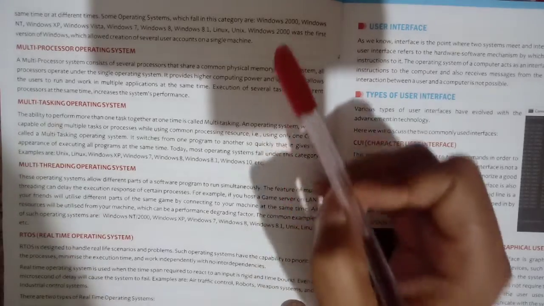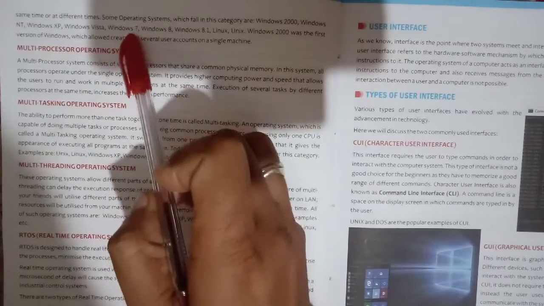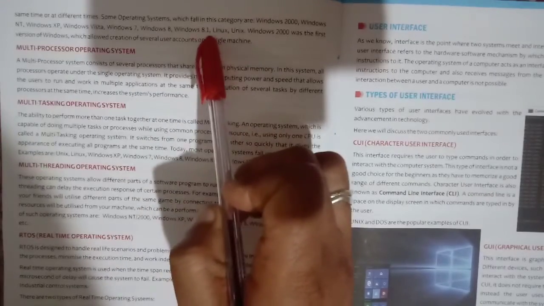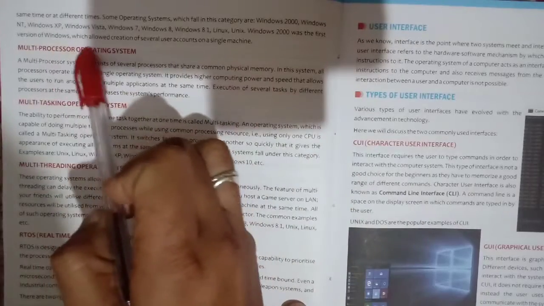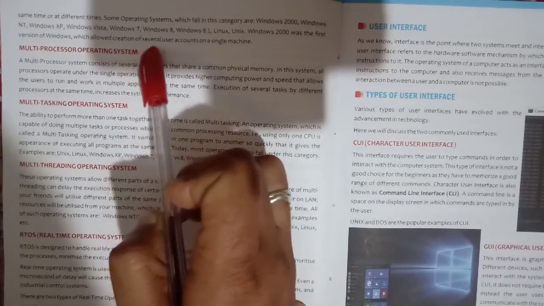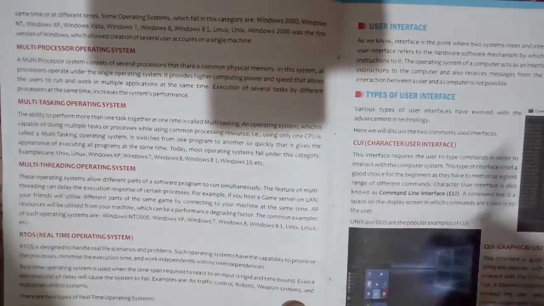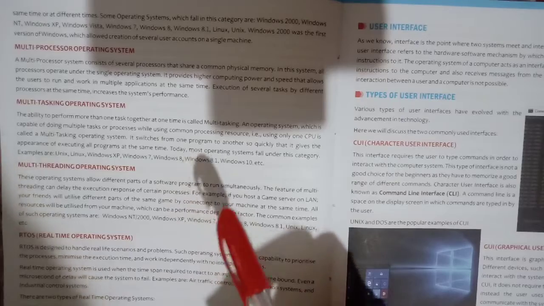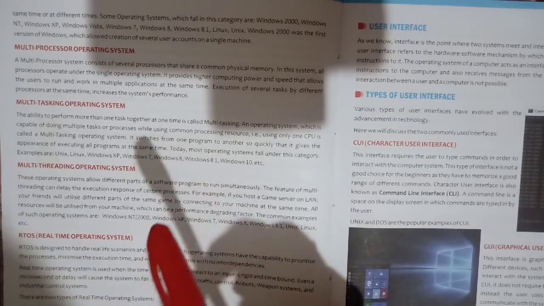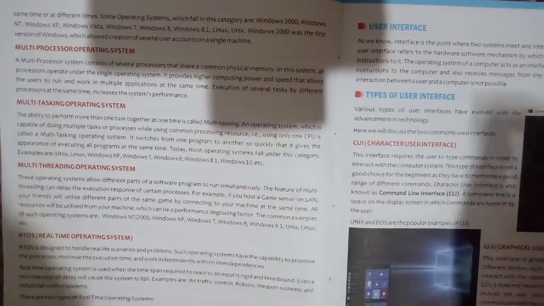In this time Windows 2000, Windows NT, Windows XP, Windows Vista, Windows 7, Windows 8, Windows 8.1 and Windows 2000 was the first version of Windows which allowed creation of several accounts on a single machine. Means in this type of operating system more than one user can work at a time.